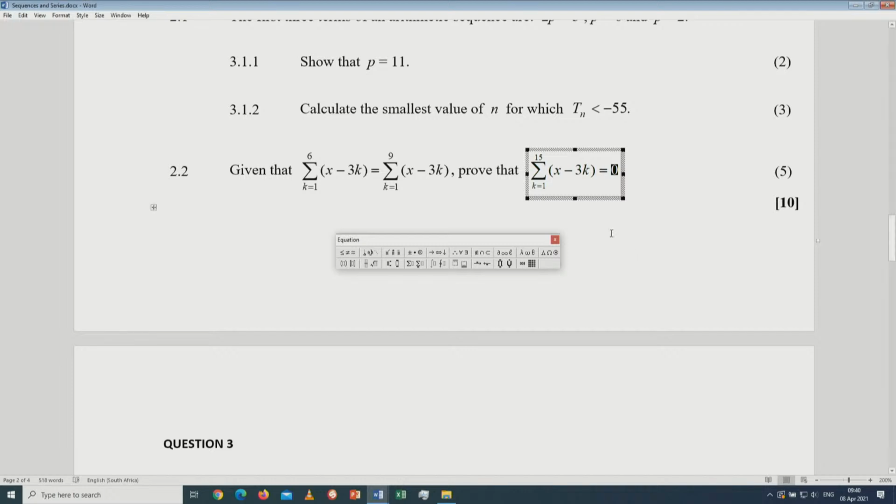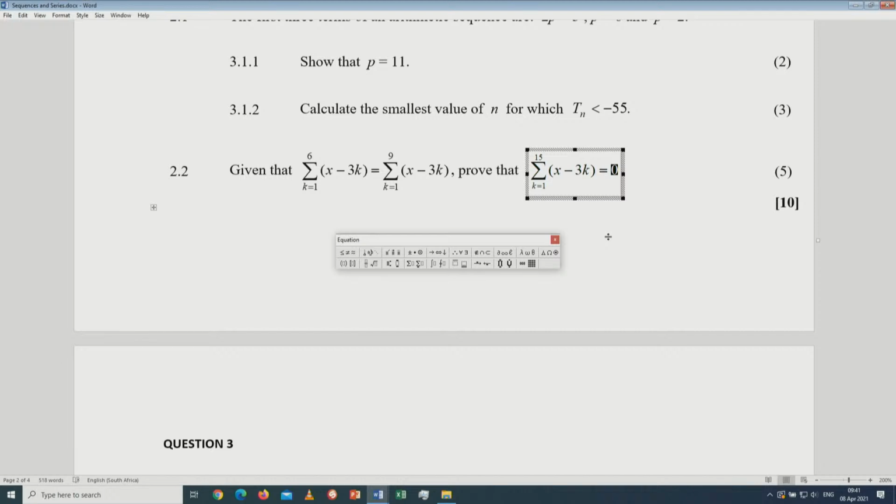So as you expand, the first thing that you need to do when you come across a sigma is expand the series. As you expand the series, you'll be able to tell whether the series is arithmetic or geometric. If there is a common difference, it becomes arithmetic. If there is a common constant ratio, it becomes geometric. And we know the formulae that we use to sum arithmetic or to sum geometric.